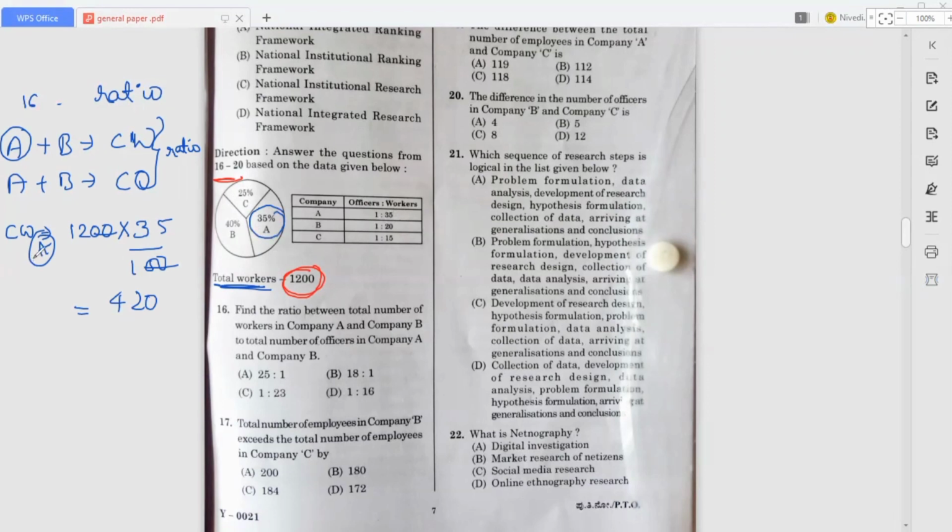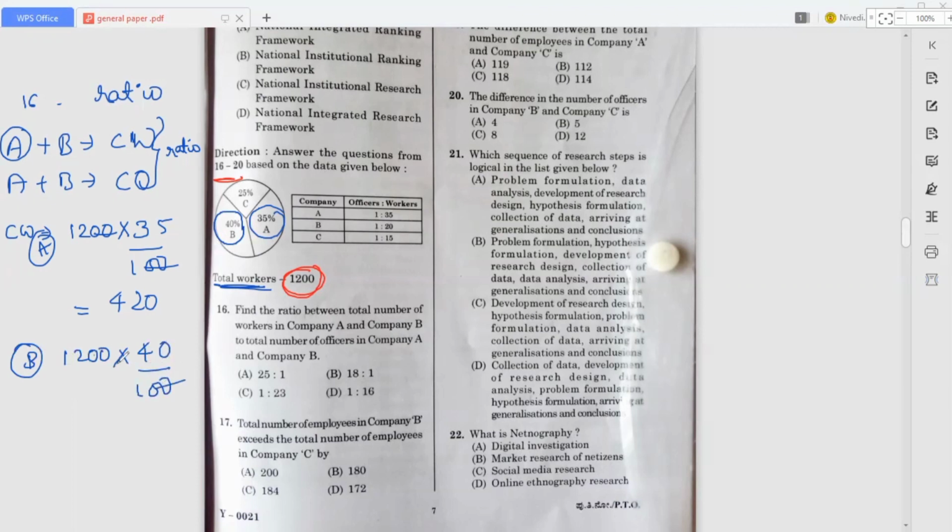Now move on to the company workers of B. What is the percentage they have given? That is 40%. The total workers is 1200, and B workers is 40%, that is 40 divided by 100.